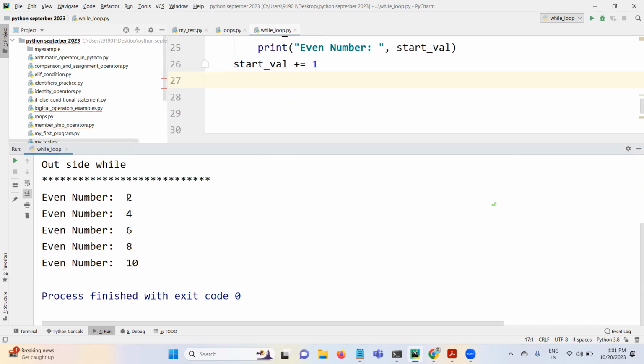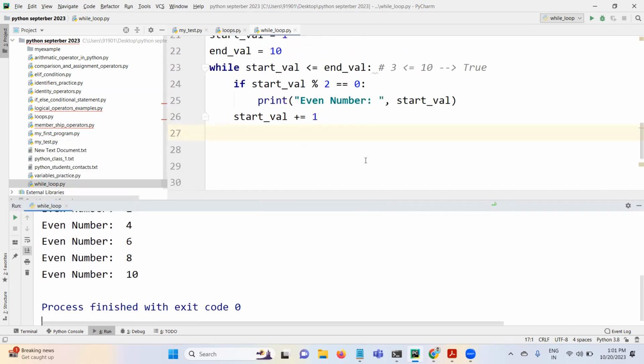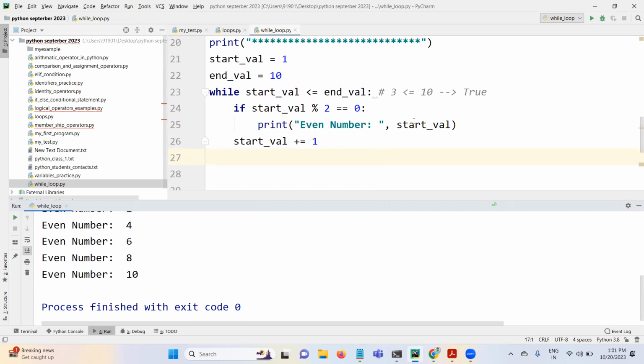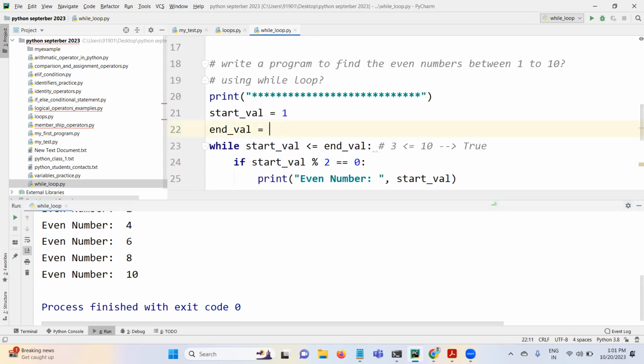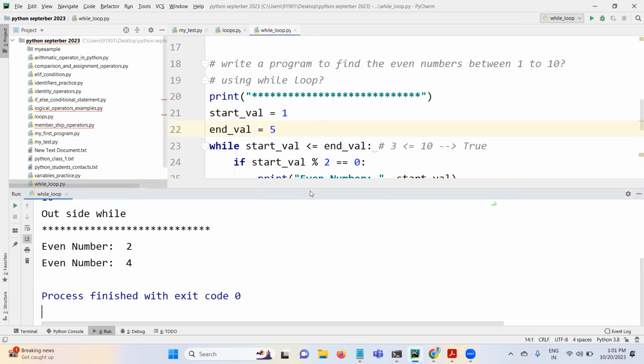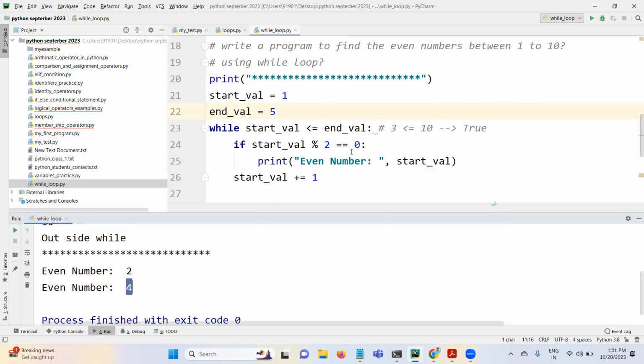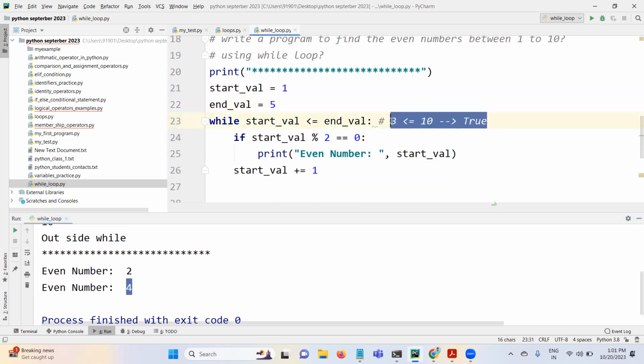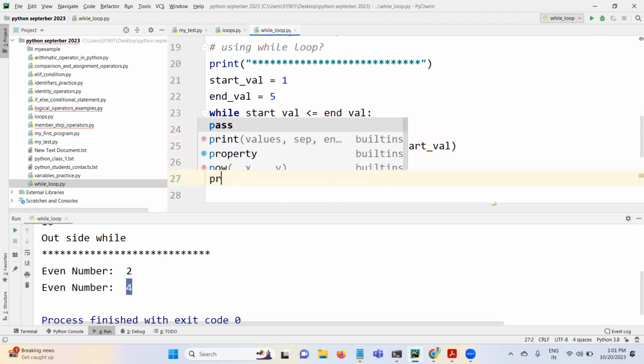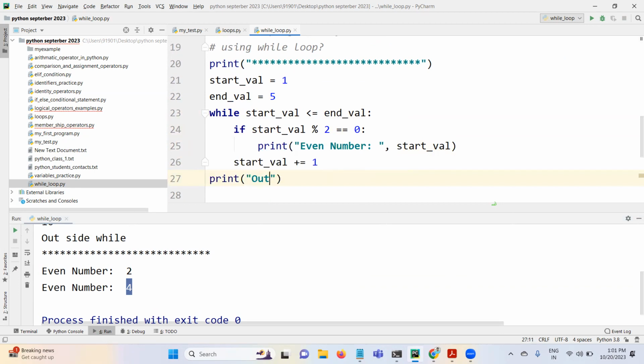Are you able to follow this example? Yes. So let's say 1 to 5, right? Let me run this. From 1 to 5, only 2 and 4 are the even numbers, right? So I'm going to debug this program and show you again how it is executing. Okay.